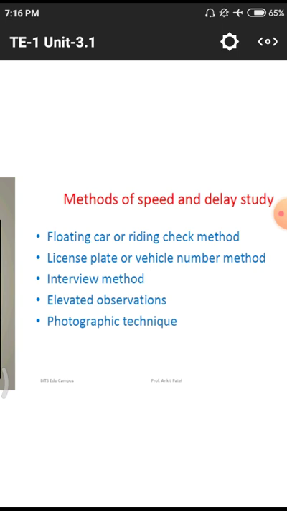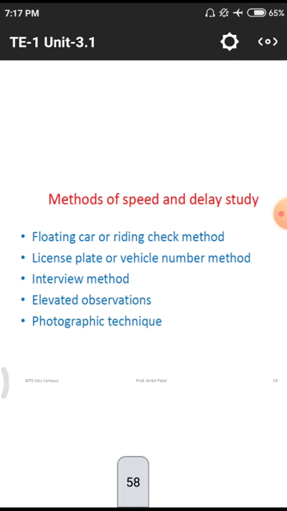Manual methods means simply a man, or a group of persons, or a team is employed to note down the particular data in different places wherever there is some disturbance, traffic jams, accidents, or some design fault. In those places they have to do these speed and delay studies. What is the main purpose of the delay for the particular amount of speed? First one is the floating car or riding check method.